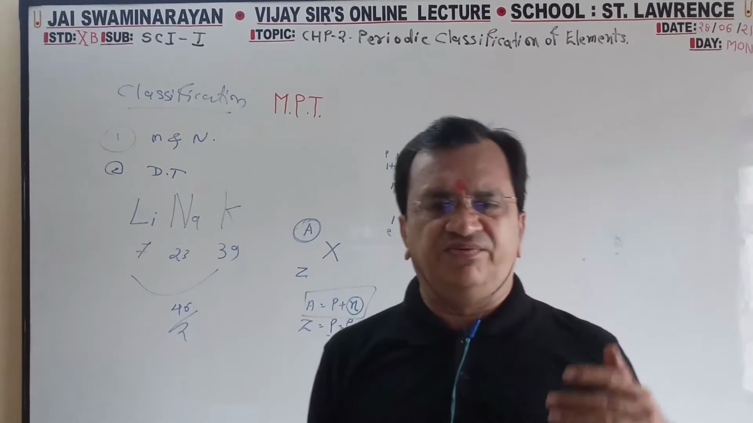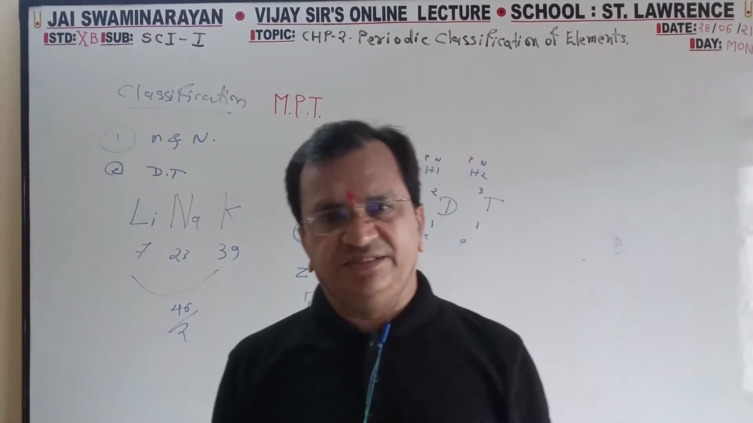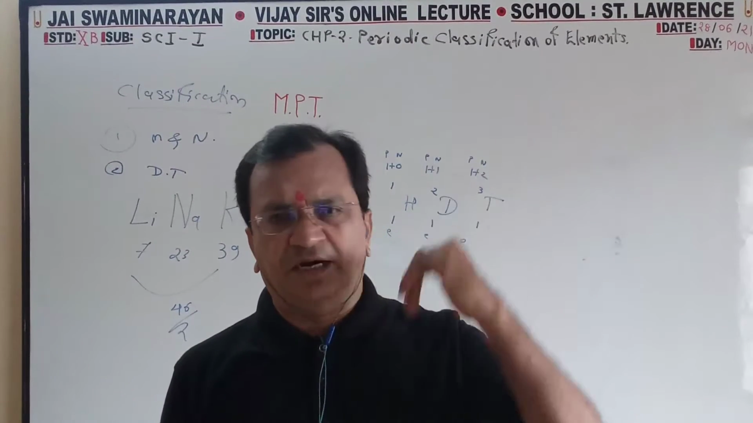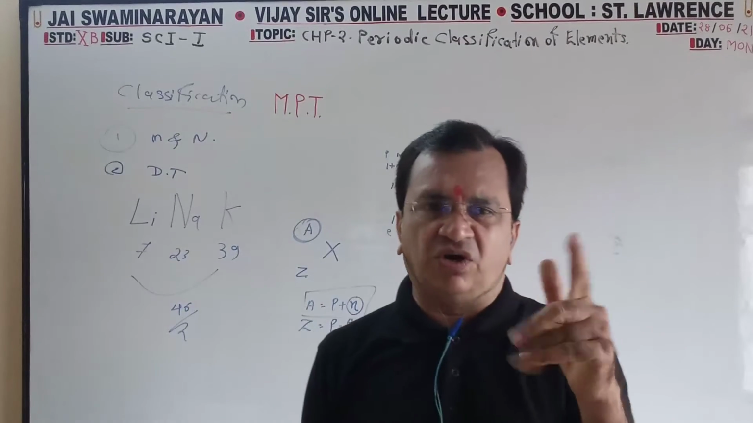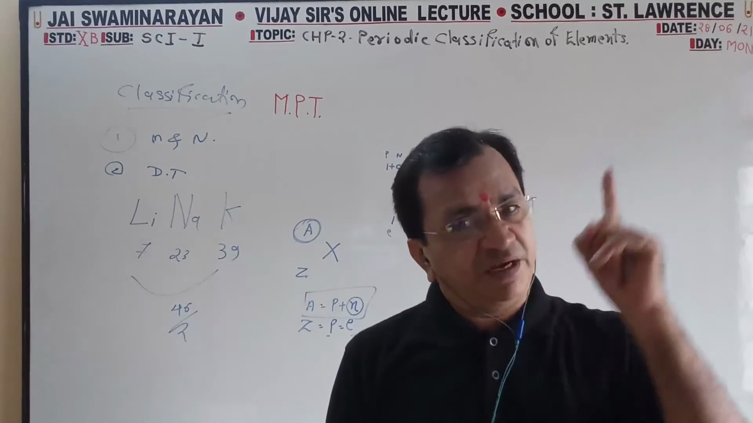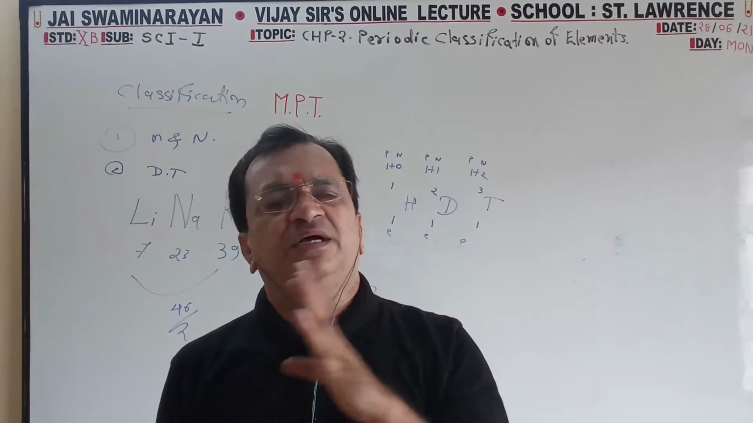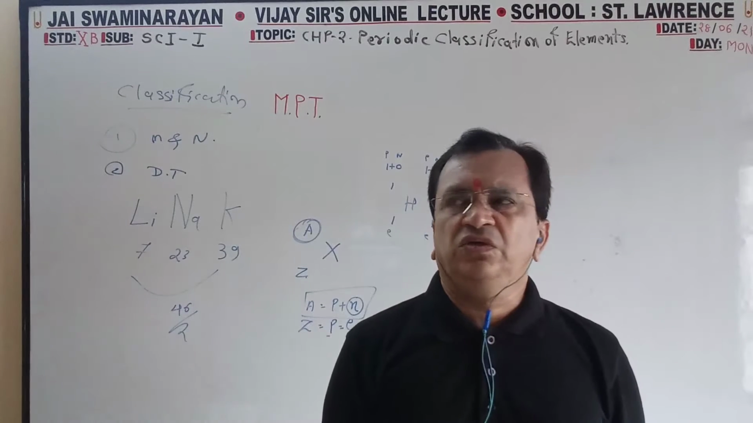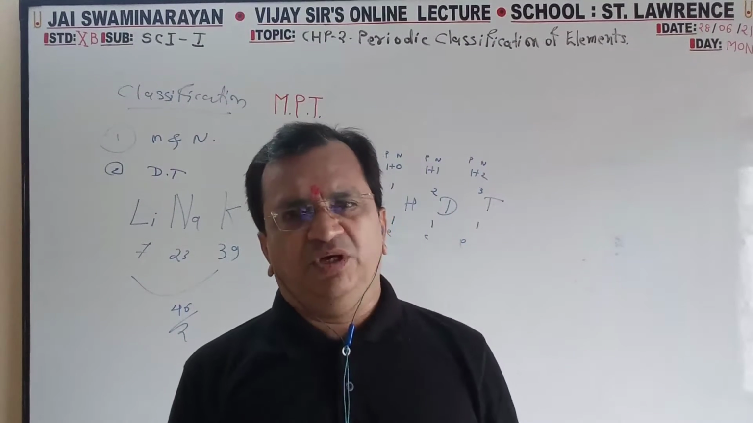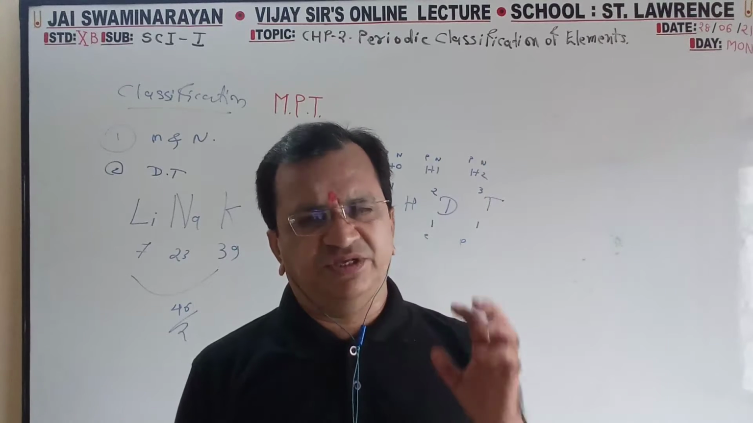Dobereiner, Mendeleev, Newlands, Meyer, how is it different? They all are based on atomic mass. This is based only on atomic number. Henry Moseley arranged the elements based on atomic number.